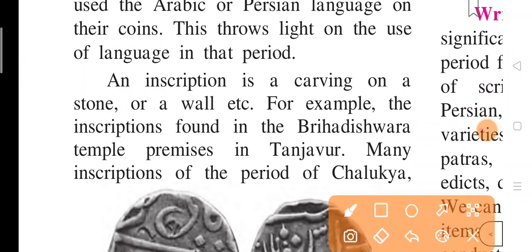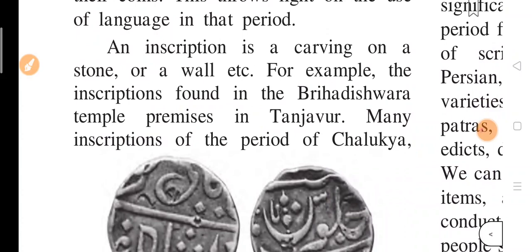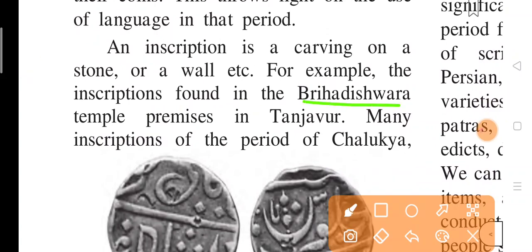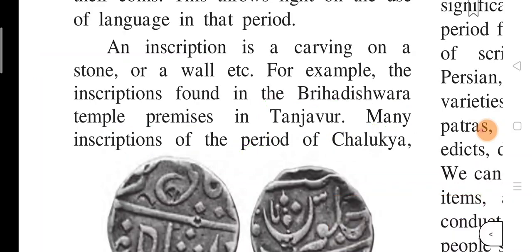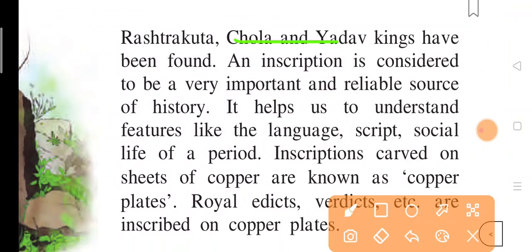For example, the inscriptions found in the Brihadishwara temple premises in Tanjavur. Many inscriptions of the period of Chalukya, Rashtrakuta, Chola and Yadav kings have been found.